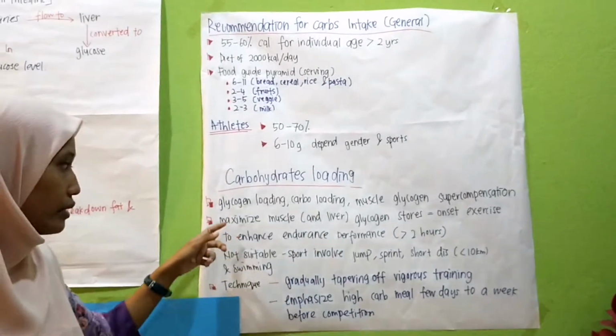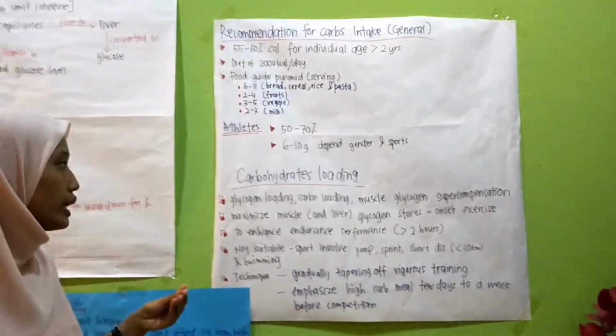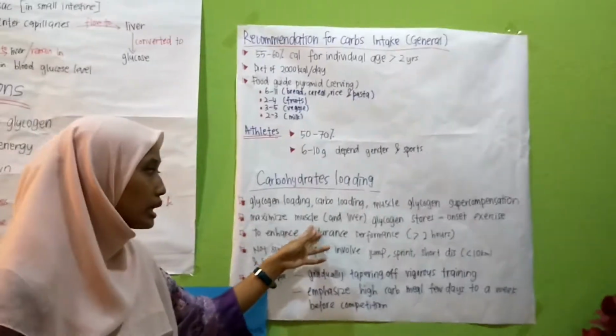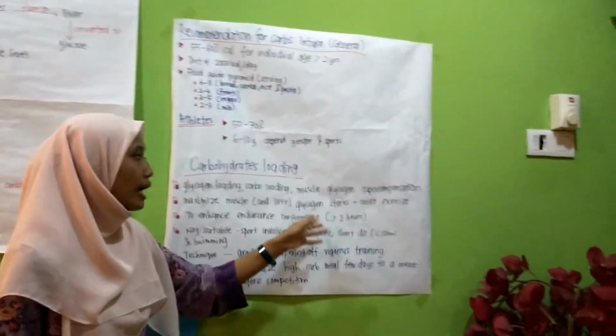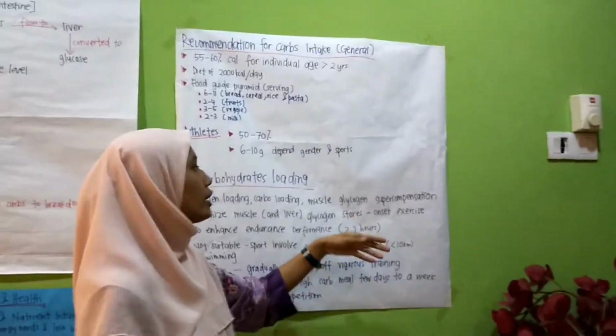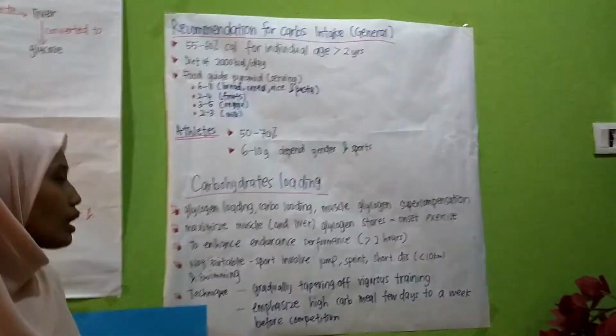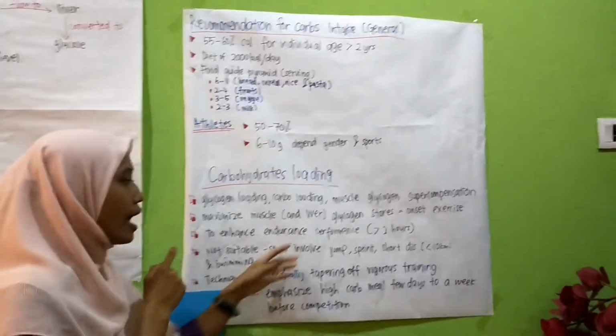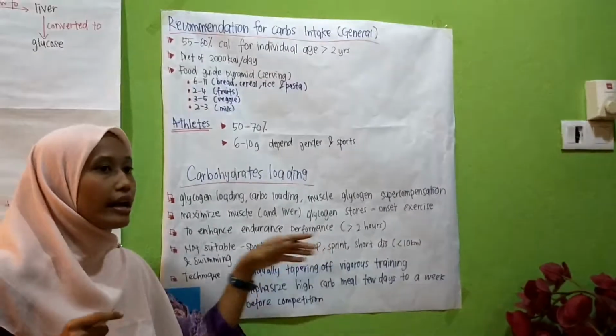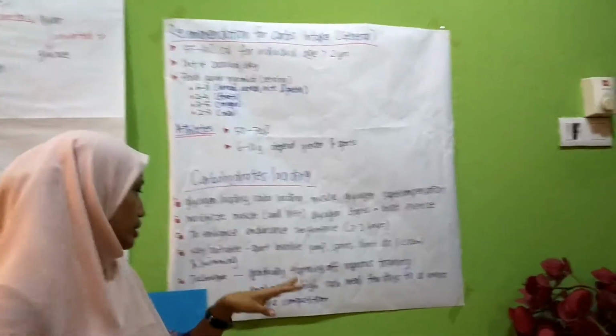The purpose of carbohydrate loading is to maximize muscle and liver glycogen stores at the onset of exercise, to enhance endurance performance of more than 2 hours.